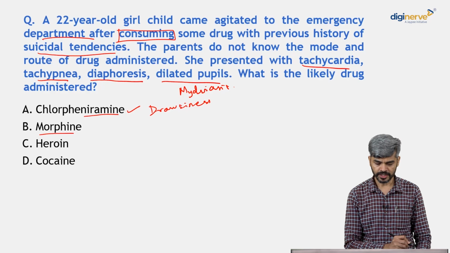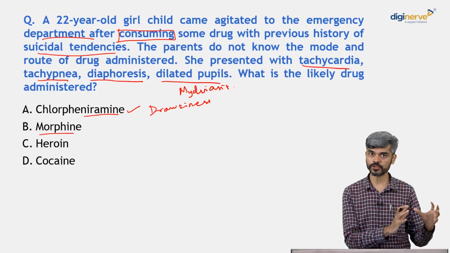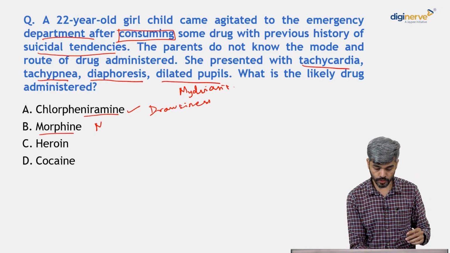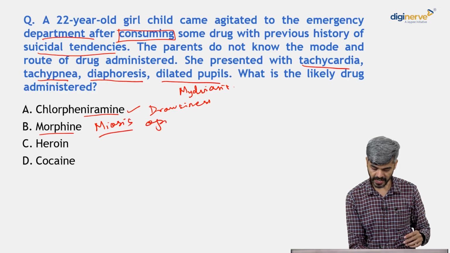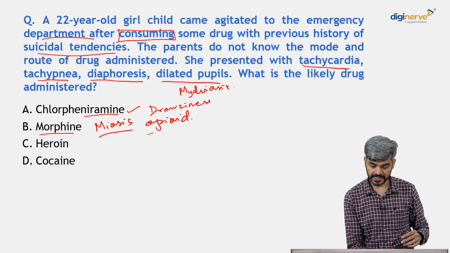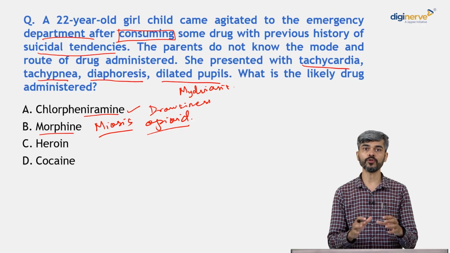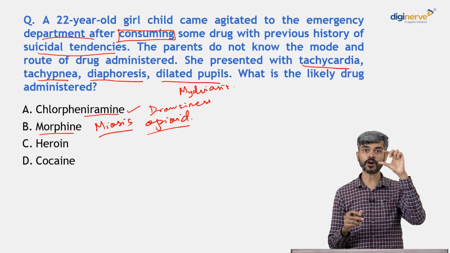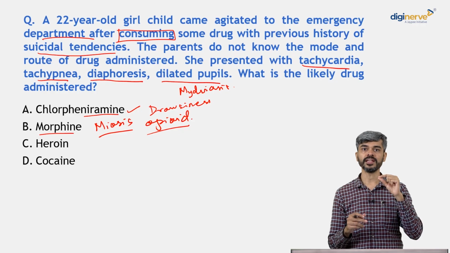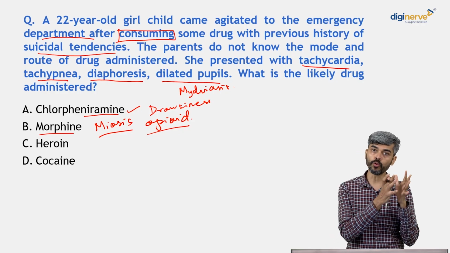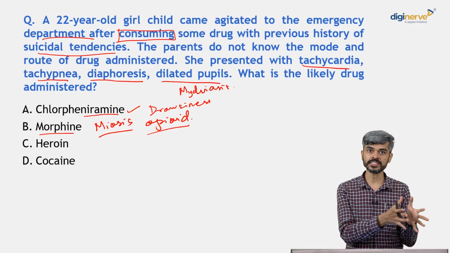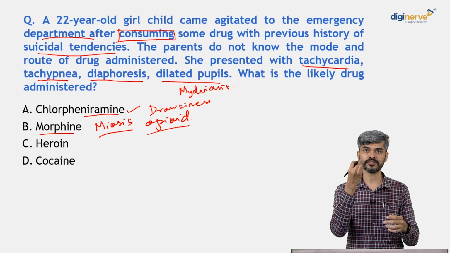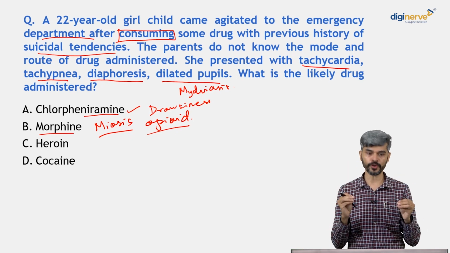Is it morphine? Usage of morphine or overdose with morphine would lead to miosis, right? Morphine is an opioid drug, and you know very well that when opioids are overdosed or consumed, there is miosis, or constriction of the pupil. And in fact, if somebody comes with an opioid overdose, heroin overdose, they would have pinpoint pupils, which is very classic of opioid overdose.